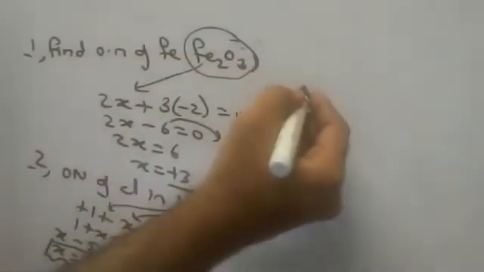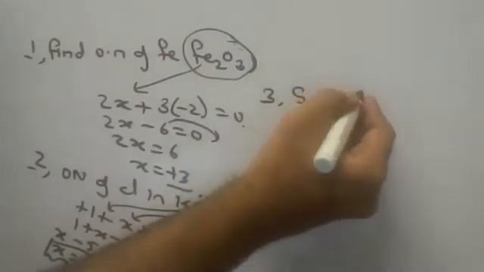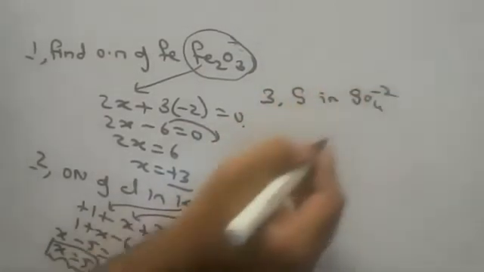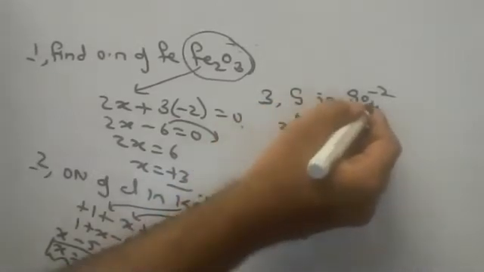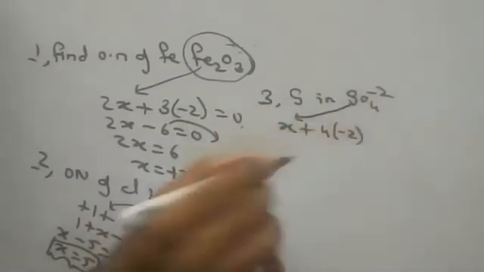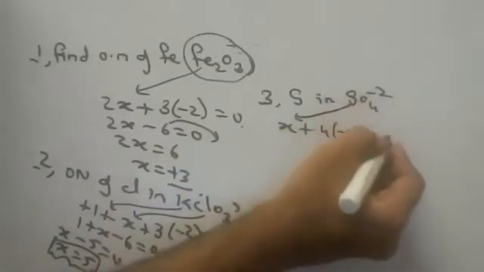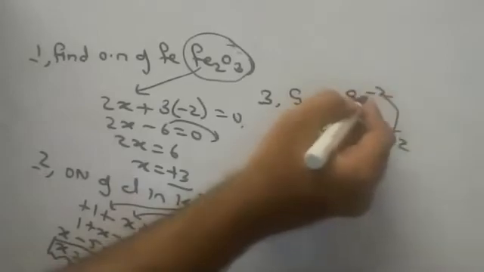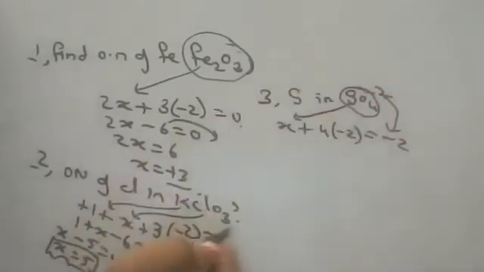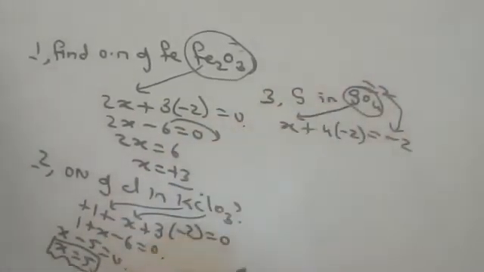Okay. Find the oxidation state of sulfur in SO4 2-. Sulfur we want, so X. How many oxygens are there? 4. 4 into -2. Oxygen is -2, no, children. And you should not put 0 here, children. Why? Because they gave -2. This -2 is not for oxygen, it is for the entire sulfate ion. Okay, children?